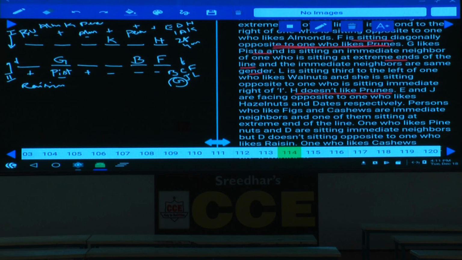Now here this is male, here again this is male, and these two persons are males, hence males cannot be diagonally opposite. Same gender cannot be. And this person cannot be male, and this person must be a female. Are you following this one or not? Now finally we got that this person is a female adjacent to two females.